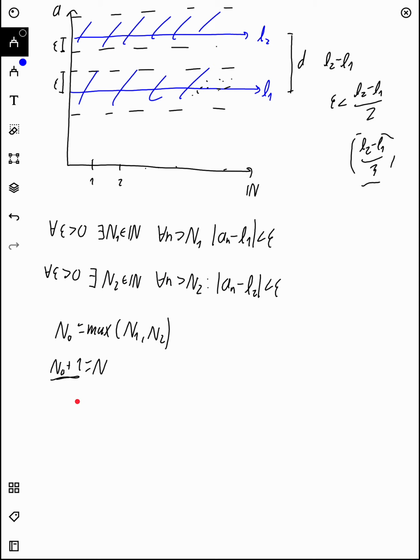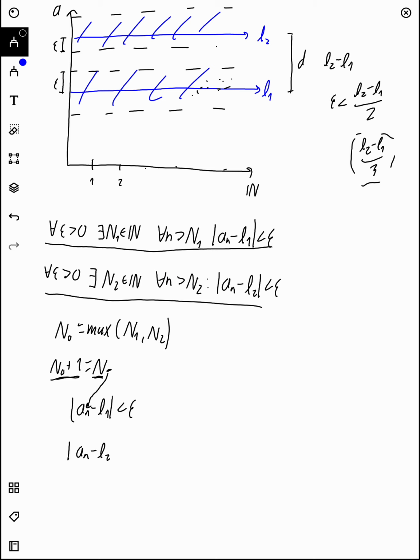choose an an term, if our term an is greater than this n, we know that an minus L1 is less than epsilon, because obviously this n, which is the same as this one, is greater than n1, so we know that this holds. But we also know this n is greater than n2. This also holds. So we also know that an minus L2 is also less than epsilon. Both of these things have to hold. And now we're going to see how a contradiction arises from this.